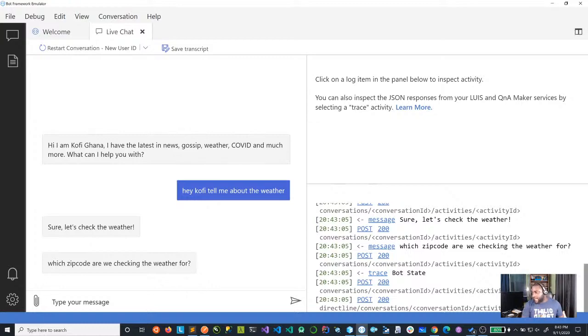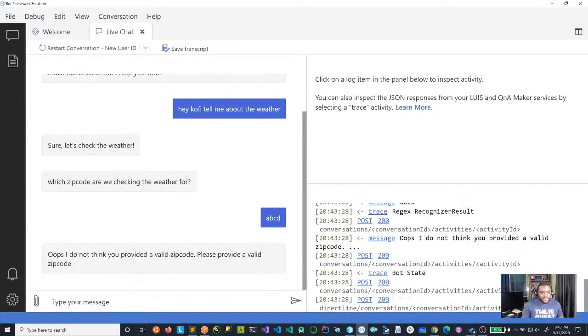Okay, so here I can provide a zip code. I can say something else, and then all the other errors and things are going to show up. So let's try. We know we have 5 counts. I'm going to try all over again. So I'm going to say A, B, C, D, and then enter. You see, it says, oops, I do not think you provided a valid zip code. Please provide a valid zip code. Let me try again. Let's say 1, 2, 3, 4, 5, 6, 7, 8, 9. It's supposed to be 5 digits. Enter.